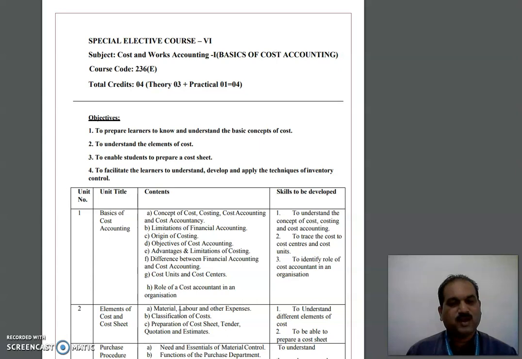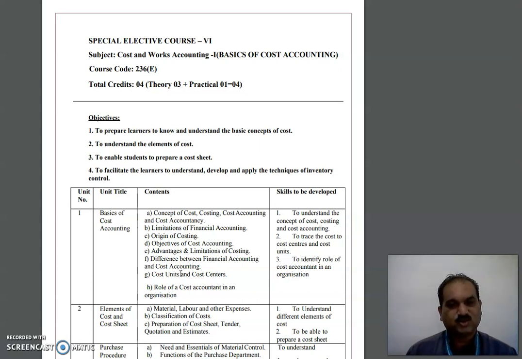As the subject will go ahead, you will come across some practical problems. And those practical problems are not related with financial accounting. They have nothing to do with what is debit, what is credit. You need not prepare trial balance, various key accounts, balance sheets or profit and loss account. Cost accounting, you have to prepare only one statement, which is known as cost sheet.